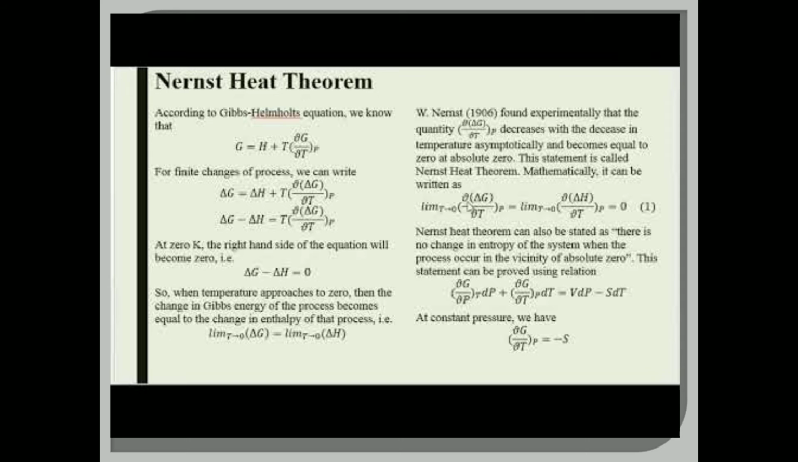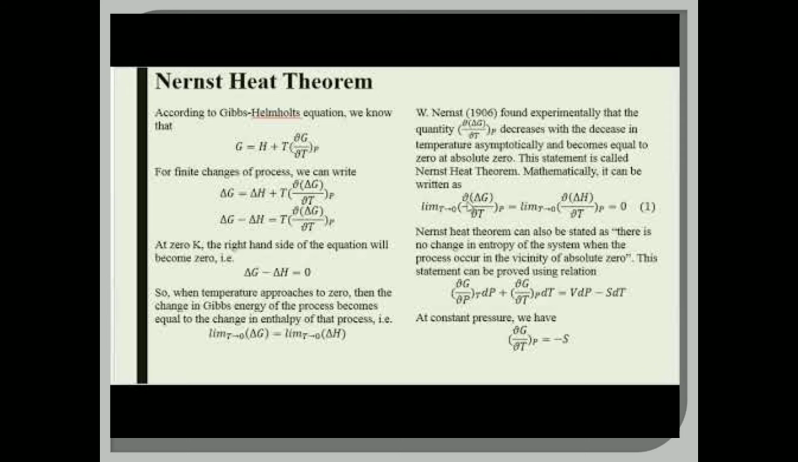constant pressure. So for finite changes of a process, finite changes meaning a small change takes place in that particular process, the equation may be represented as ΔG. Delta represents a small change. So ΔG = ΔH + T(∂ΔG/∂T) at constant pressure. So ΔG = ΔH − T(∂ΔG/∂T) at constant pressure.